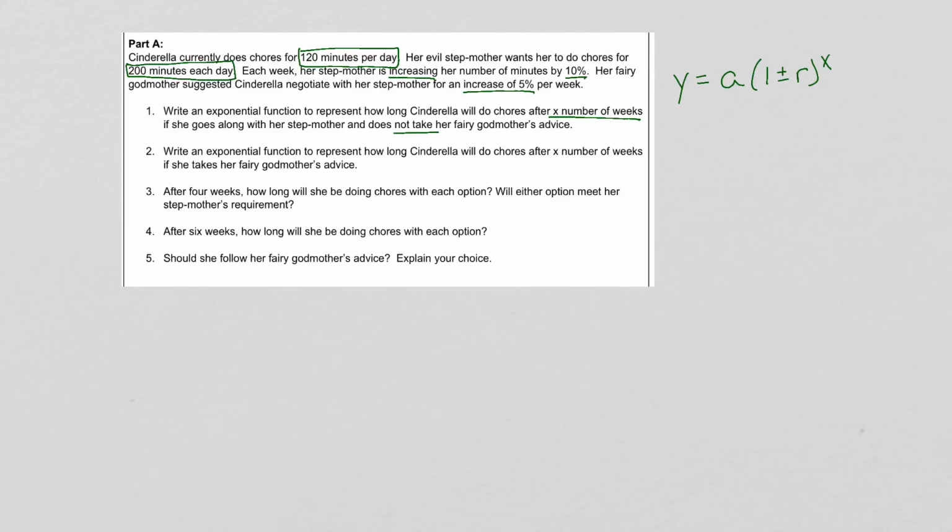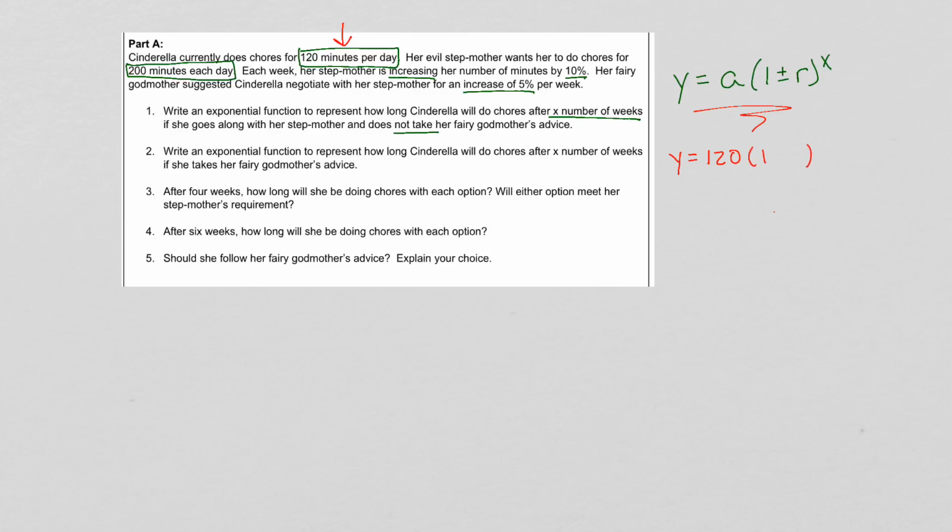Well, remember, this is how we write exponential functions. Y equals A. A is the initial value. 1 plus or minus R. R was the rate, the growth or decay rate. Then to the X power. And in this case, X represents the number of weeks. So for number 1, to write this equation, it's going to look like this. Y equals, our initial value is 120, because that's how many minutes per day she does chores right now. That's our initial value. Okay?